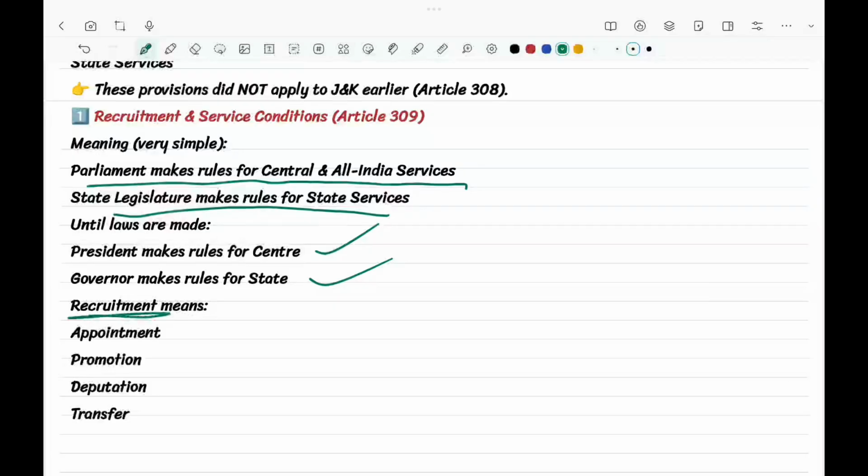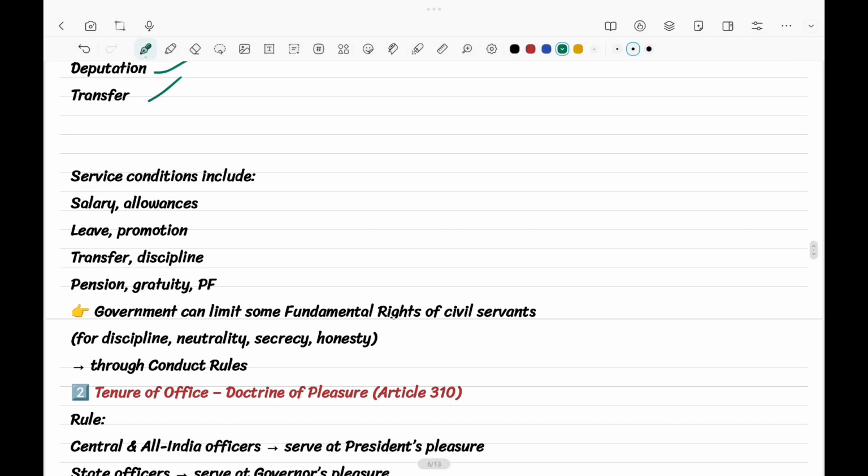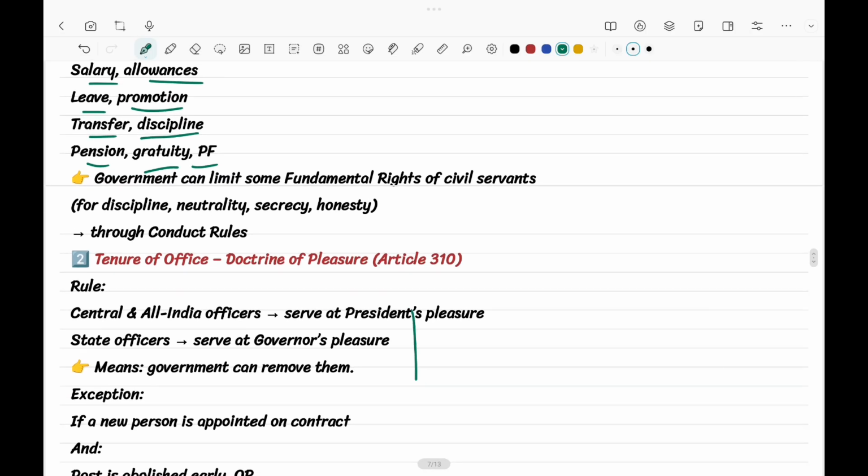The word recruitment means appointment, promotion, deputation, or transfer. Service conditions include salary, allowances, leave, promotions, transfer, discipline, pension, gratuity, and PF, and some additional funds which can be given to officers for their honesty in work.